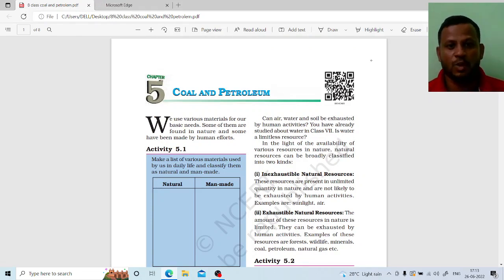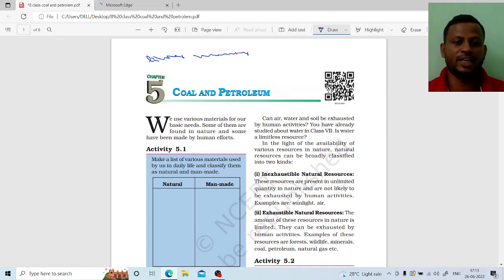Look here, there are two types of natural resources we see in nature. One is the living, right? Another one is the non-living natural resources. Today we are going to see about coal and petroleum, which are non-living natural resources. Okay, look here, there are a lot of different types of natural resources we see in nature or on the earth.